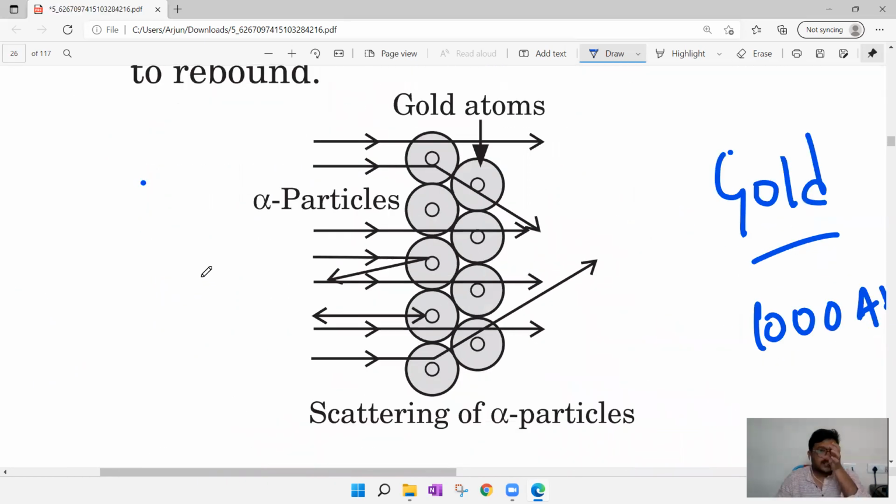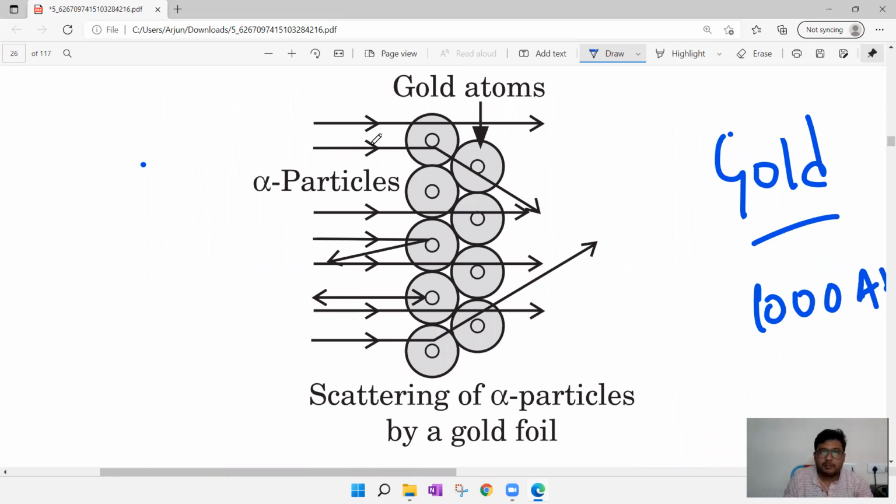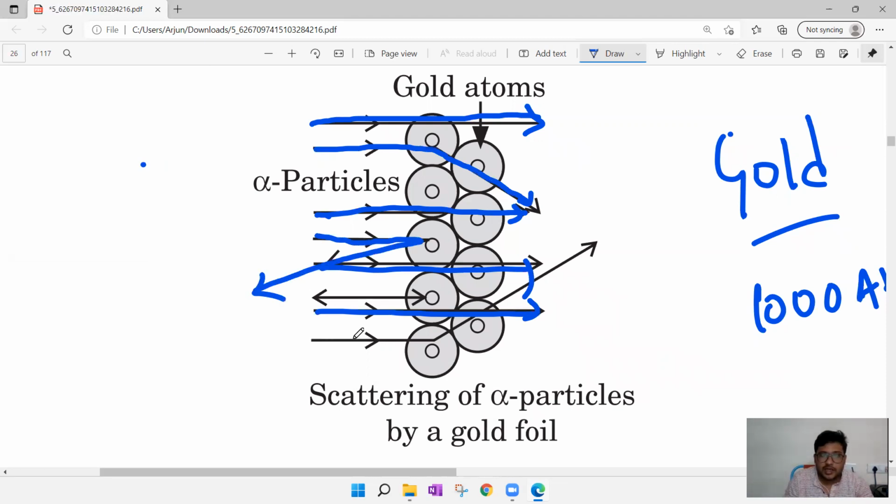Most of the alpha ray particles passed straight like this, without any deviation. Here you can observe this line passed straight, this line passed straight, this one passed straight. And a few alpha ray particles got deviated like this, and here this one deviated like this, and this alpha ray particle deviated like this. A few. Most of the alpha rays passed without any deviation.